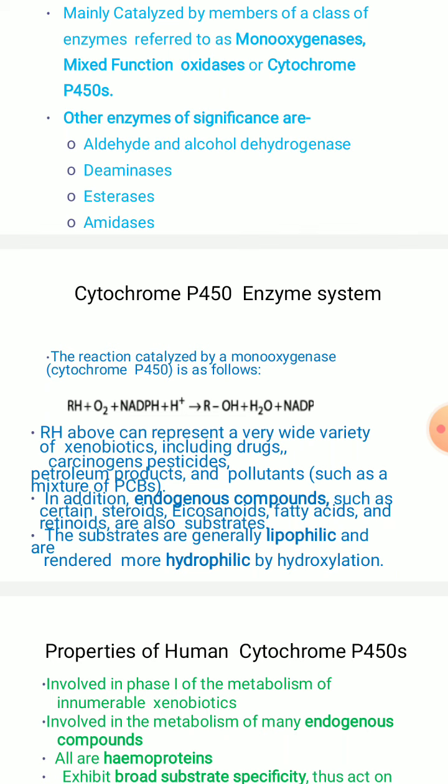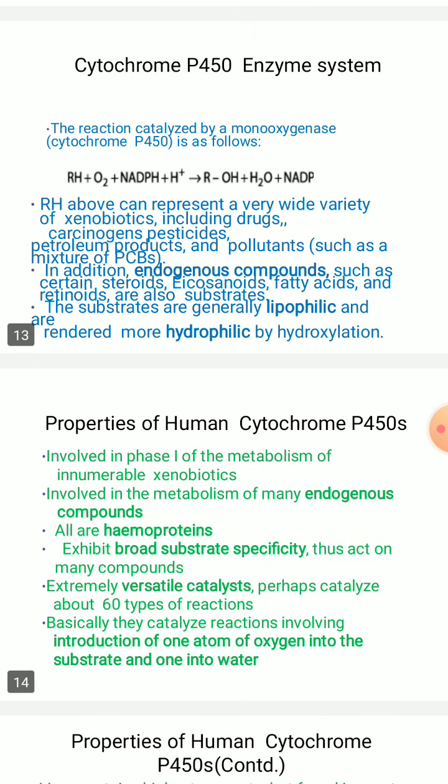The substrates, which are generally lipophilic in nature, are made more hydrophilic by this hydroxylation process. So these lipophilic substrate molecules can be rendered hydrophilic by going through this hydroxylation mechanism. So what are the properties of human cytochrome P450s?